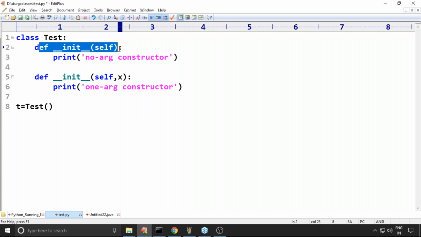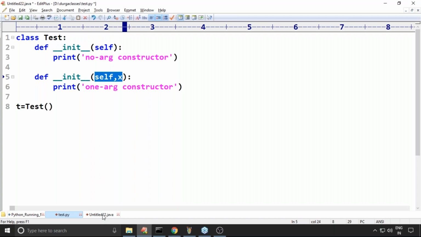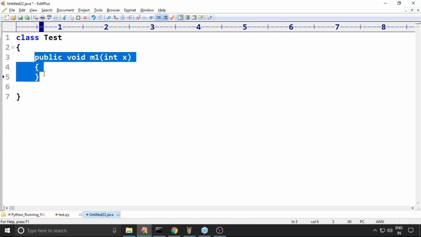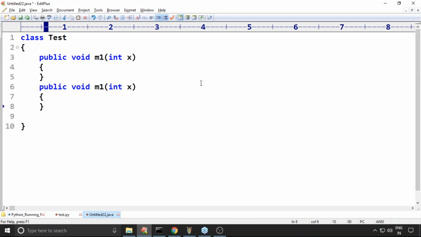Now can you please observe that? Sir, the first constructor takes one argument, the second takes two arguments. Of course, if you consider self and x, two arguments are there. Do you know in other languages like Java, if I take class Test, public void m1(int x), and public void m1(int x, int y).